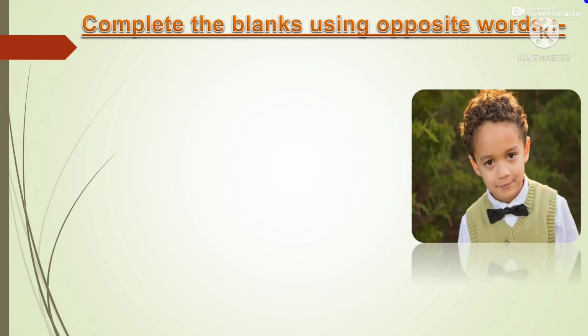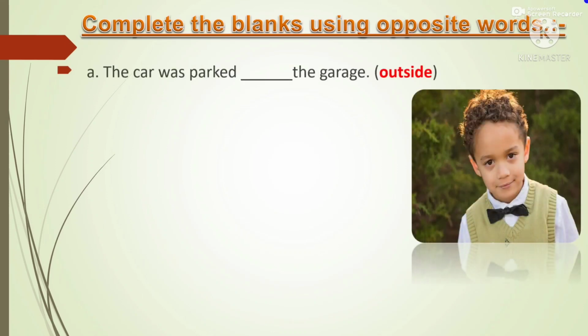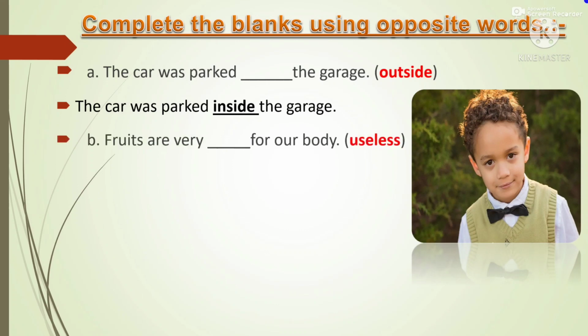Complete the blanks using opposite words. The car was parked blank the garage. In the bracket there is outside. So the opposite word of outside is inside. So we will rewrite the sentence as, the car was parked inside the garage. Fruits are very dash for our body. Useless. So the opposite of useless is useful.